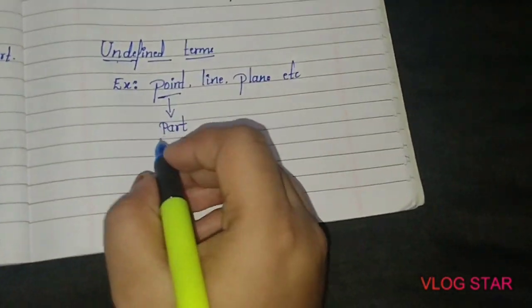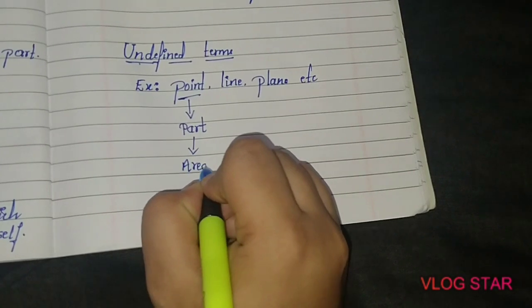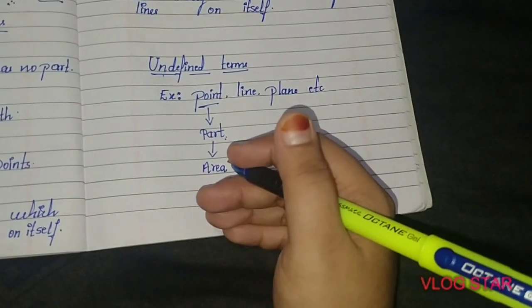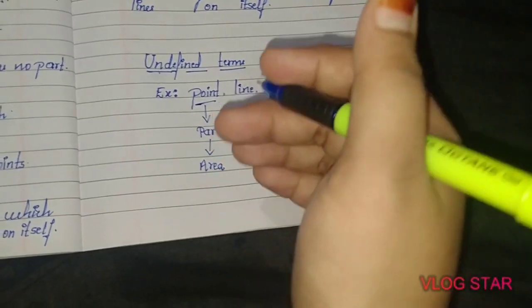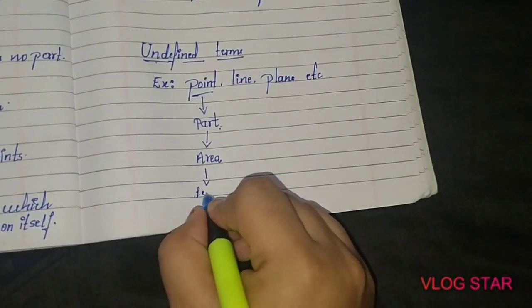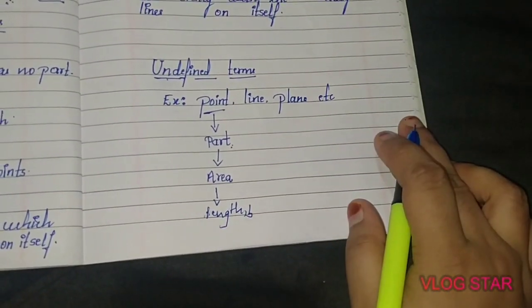After that, in order to define the part, you again have to explain the area. If you want to define the part, again you get something like area, isn't it? And if you want to define area, again you need to define length, breadth, etc., isn't it?